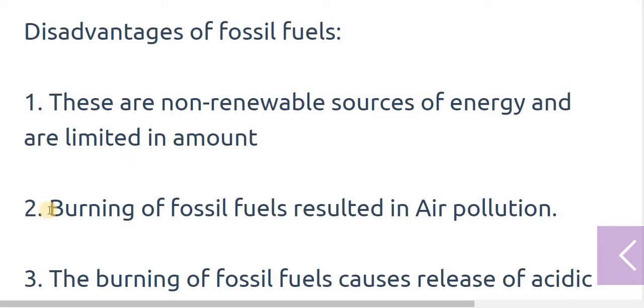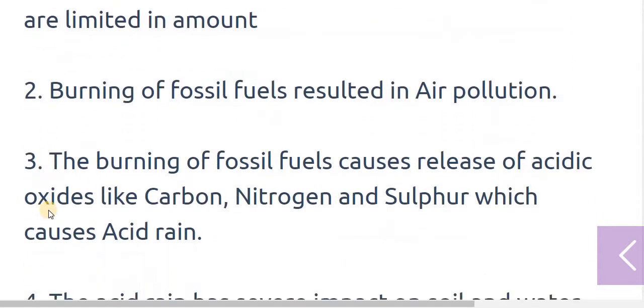The second one is that the burning of fossil fuel results in air pollution. As we know, by the burning of fossil fuel, gases such as carbon dioxide, sulfur dioxide and nitrogen dioxide are emitted. These gases are responsible for global warming, acid rain, etc. So we can say that the burning of fossil fuel results in air pollution.